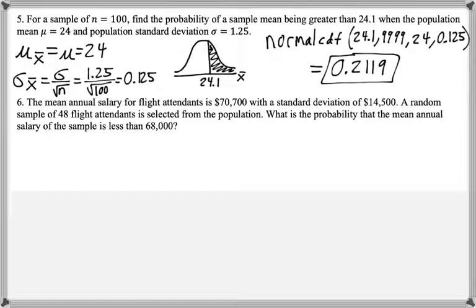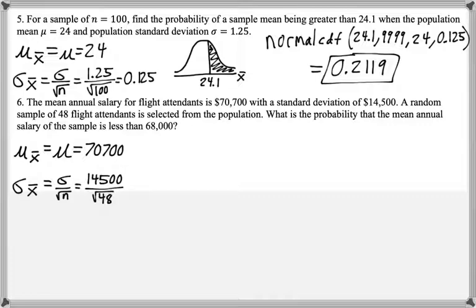So we want to use the normal CDF, but before we can do that, we need to find mu x bar and sigma x bar. So mu x bar is equal to mu, which is 70,700. Sigma x bar is equal to sigma over the square root of n, so 14,500 over the square root of 48. And this is 2092.894726.